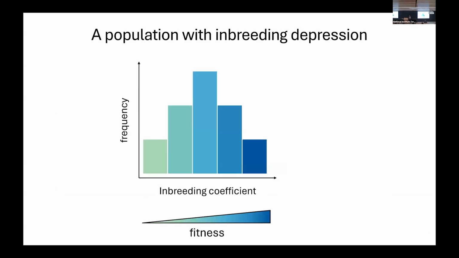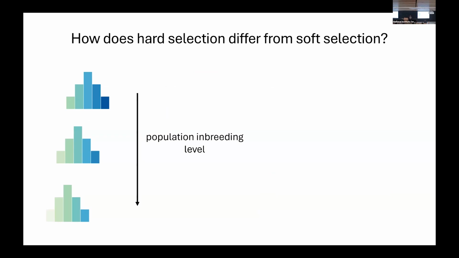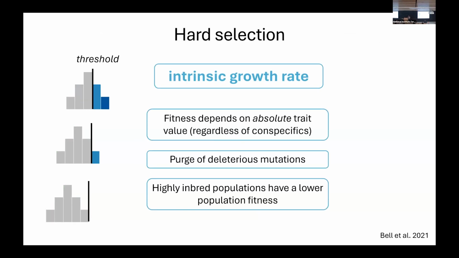So here I represent a population with each bar representing a group of individuals, from the more inbred on the left to the less inbred on the right. And inbred individuals with deleterious mutations have a lower fitness, which is represented by this color gradient from green to blue. And so let's say we have three populations with different levels of inbreeding.